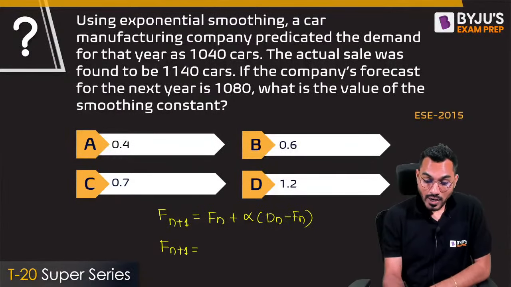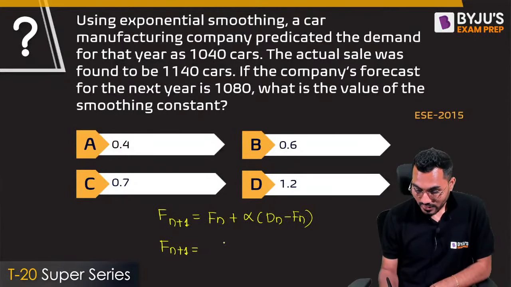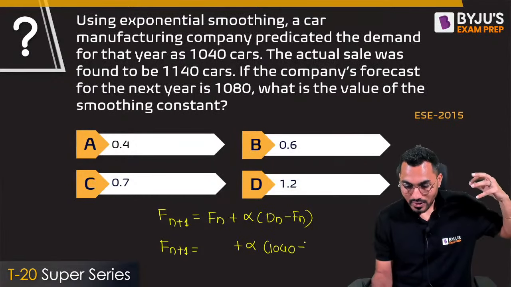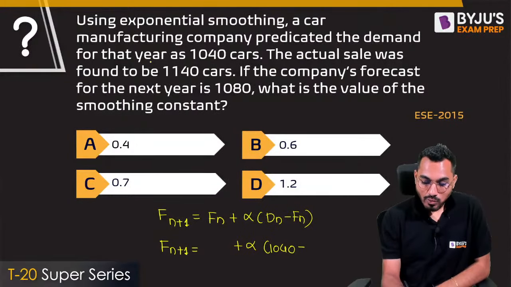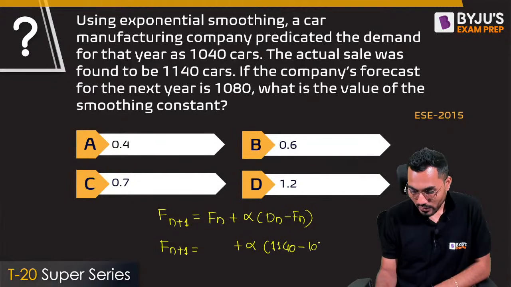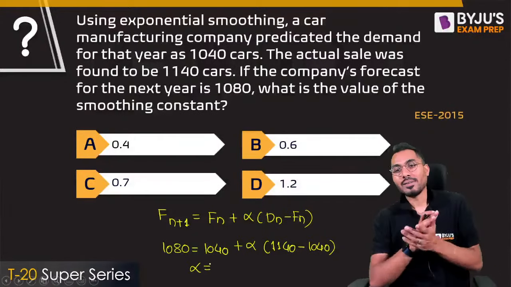It was given that the company predicted demand for the year as 1040. The actual sale was found to be 1140. So this is alpha. The actual demand is 1140 and the forecasted value is exactly equal to 1040. It was given that the company's forecast for the next year is 1080. Right? How much alpha is coming? You calculate and tell me how much answer is coming.